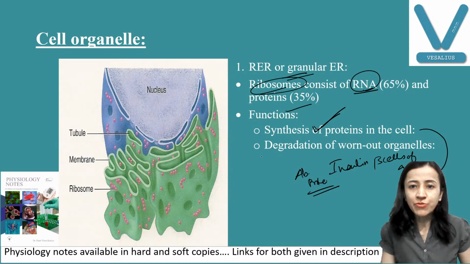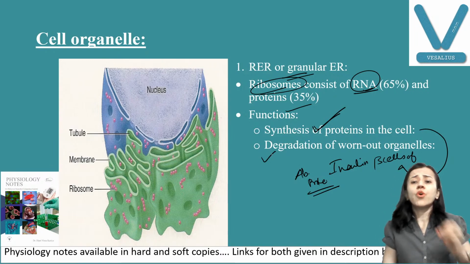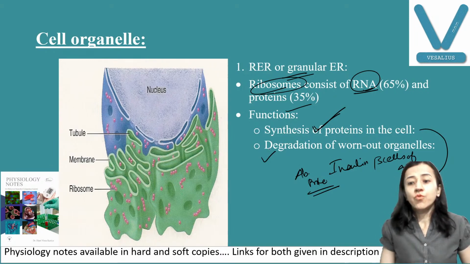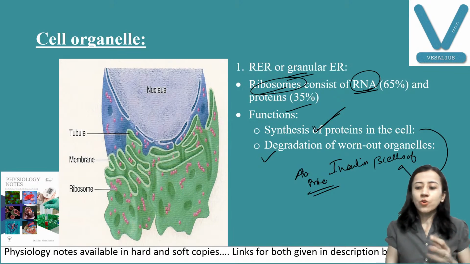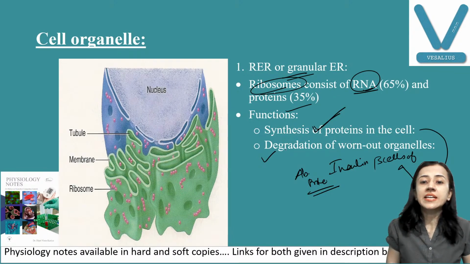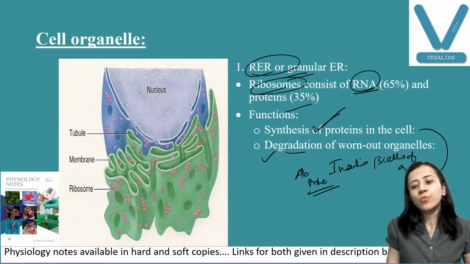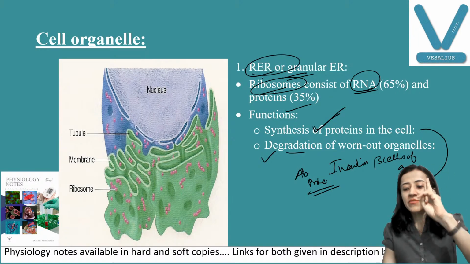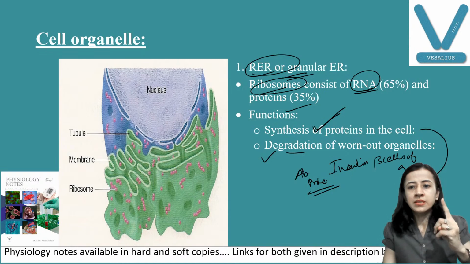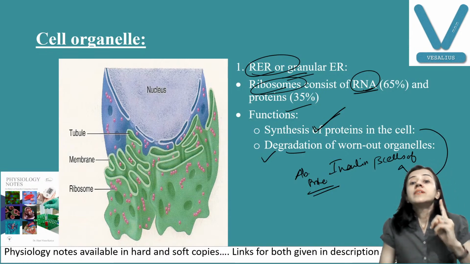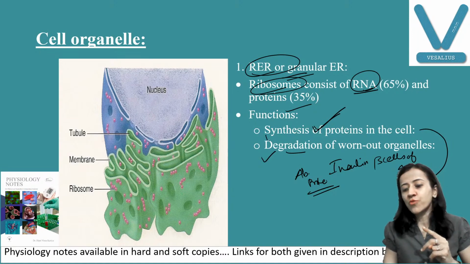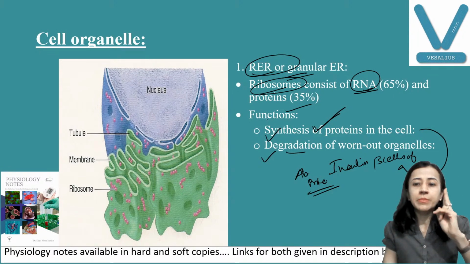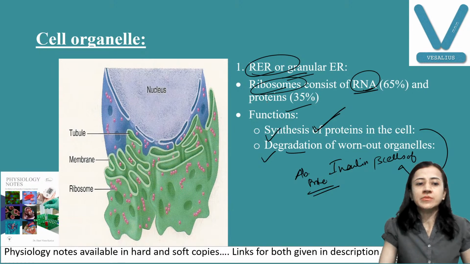First function. Second function, worn out organelles. Worn out means the organelles which are destroyed, okay, or they are not working. They are degraded by rough endoplasmic reticulum. So 2 important functions. Try to remember. Number 1, synthesis of proteins, and number 2, degradation of worn out organelles. These are 2 very important functions of rough endoplasmic reticulum.